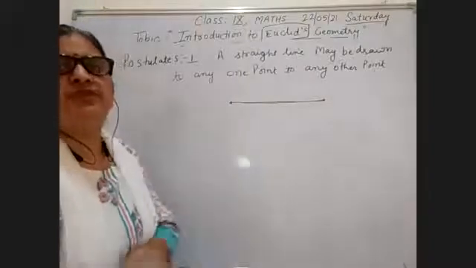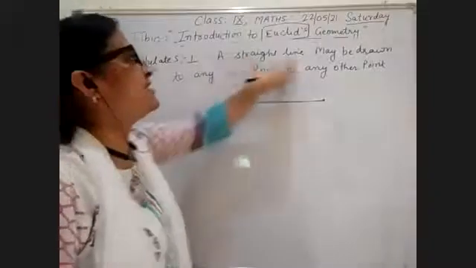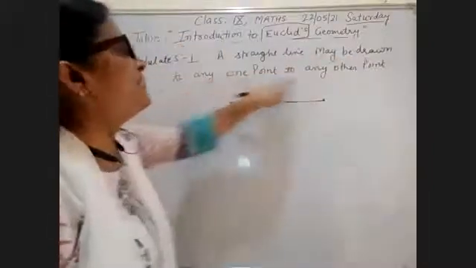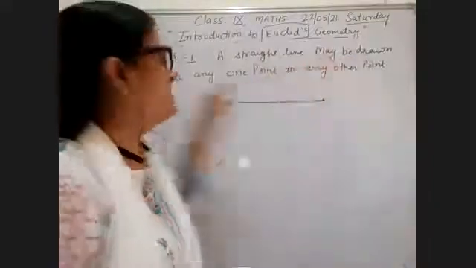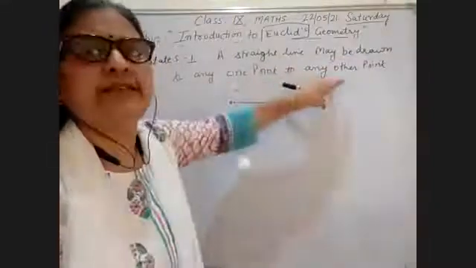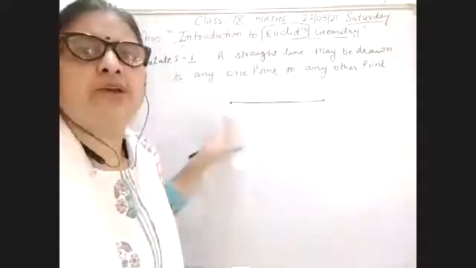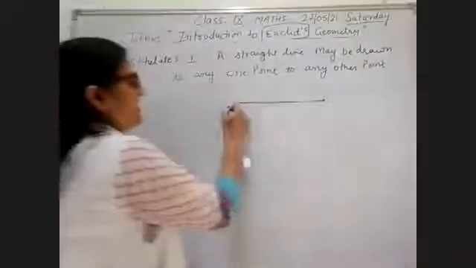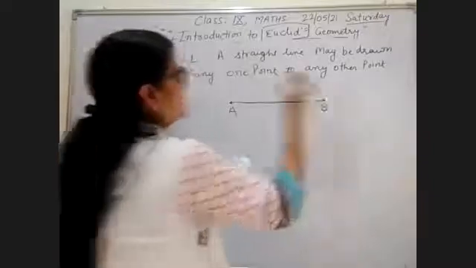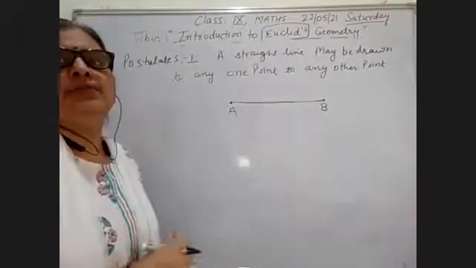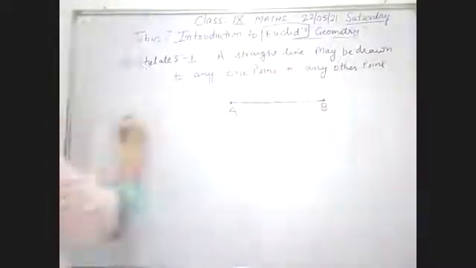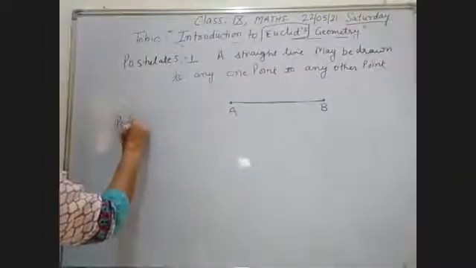Okay? First you have to clear this point. A straight line may be drawn from any one point to any other point. This is 1 point and this is your second point. When I join these points, a straight line is formed. I give it the name AB, the straight line formed from point A to point B. Clear?